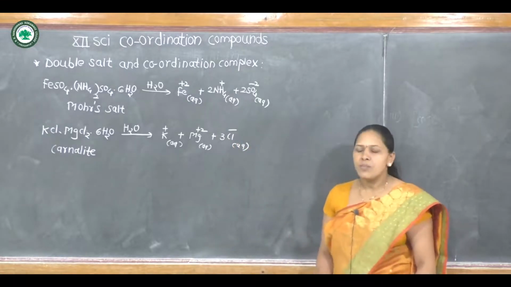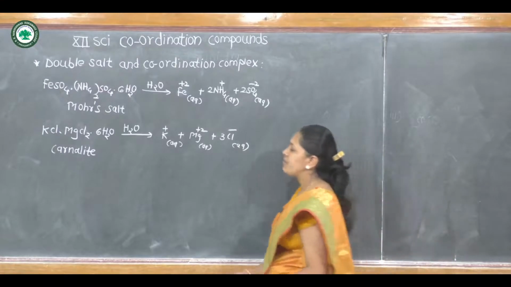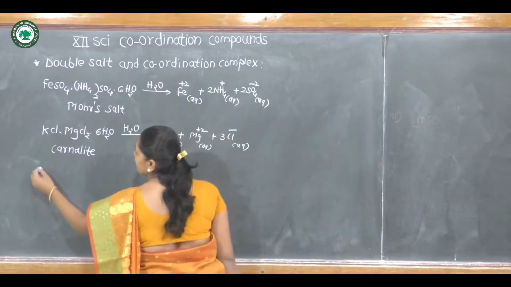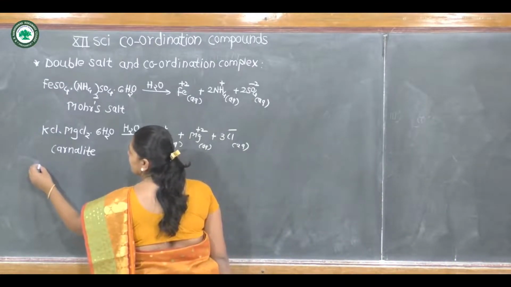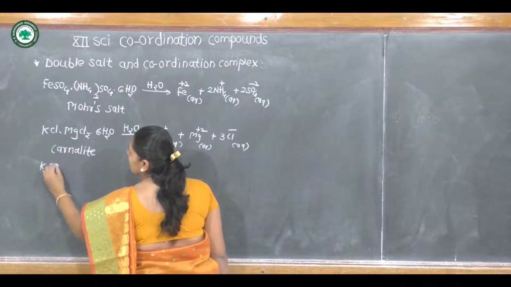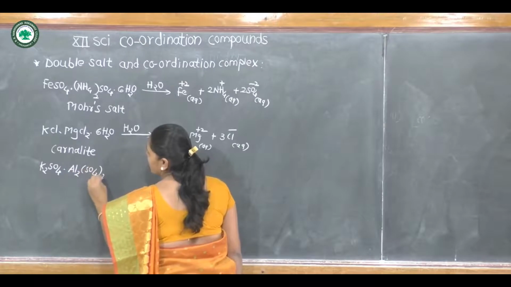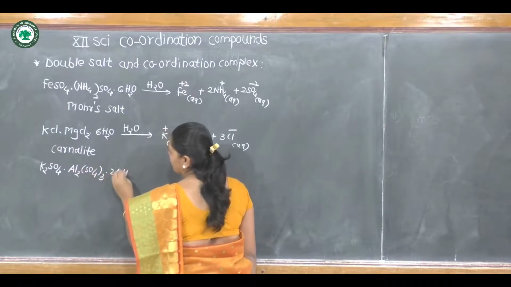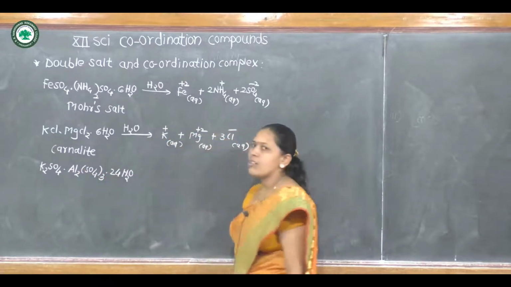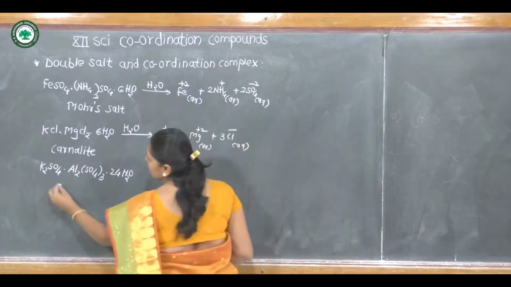The third example of a double salt is potash alum. K2SO4, Al2(SO4)3 and 24 water molecules. This is the formula for potash alum.